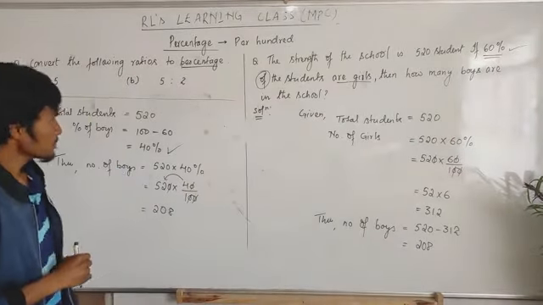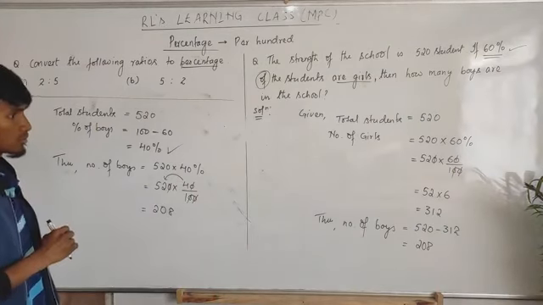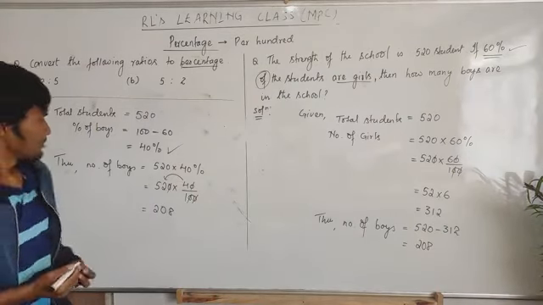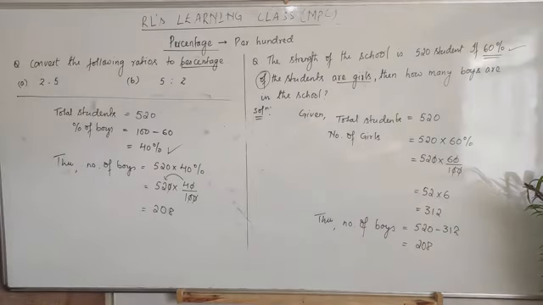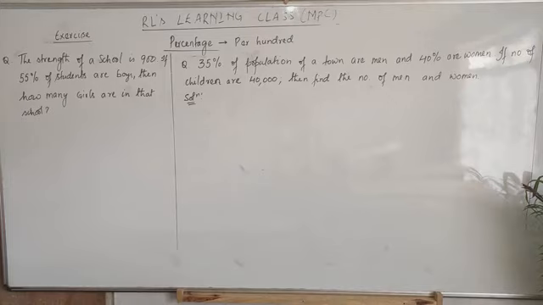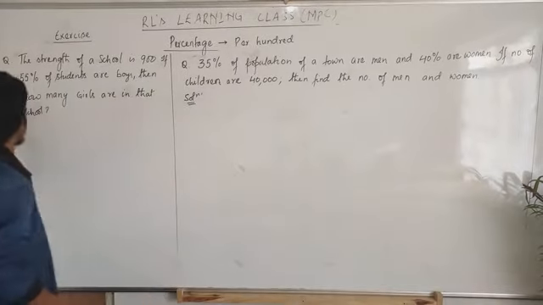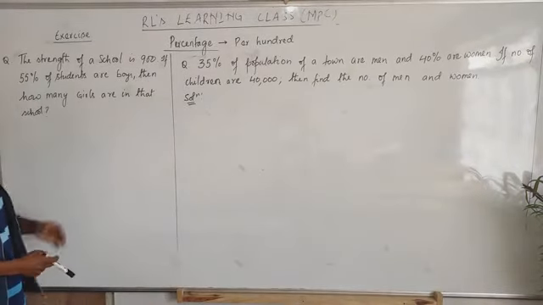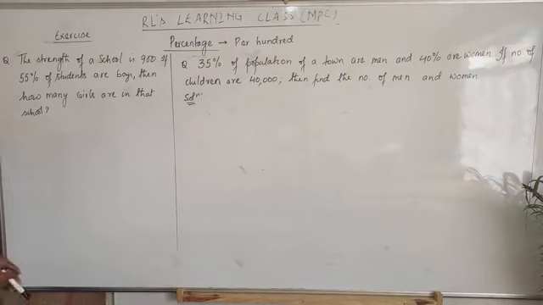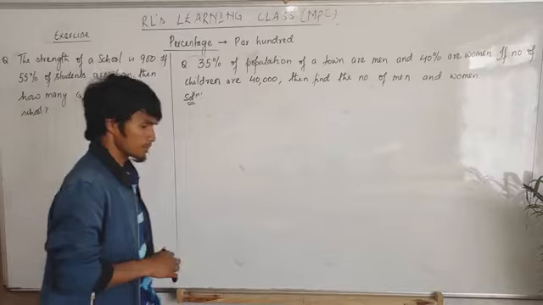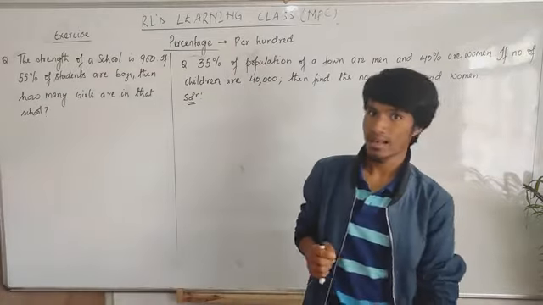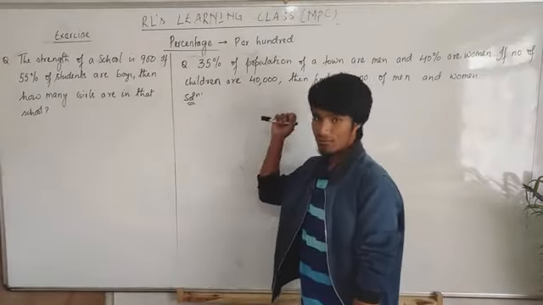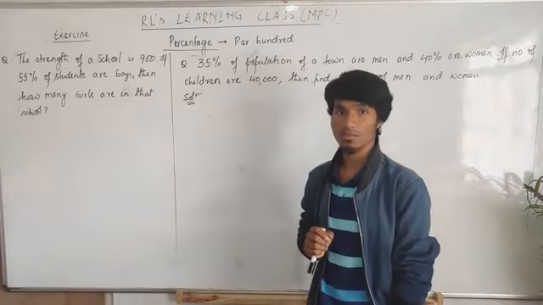Okay, I'll give you some questions. You try the question on your own. Now this question is for you. The strength of a school is 900. If 55% of students are boys, then how many girls are in the school? It is the same as the last question, the same thing I did here. You do that question on your own.